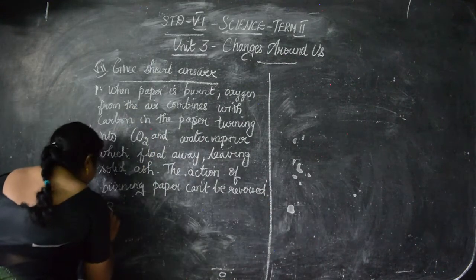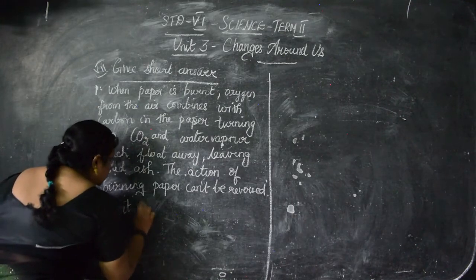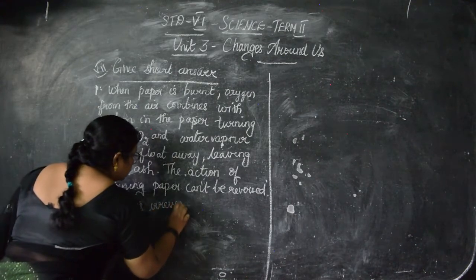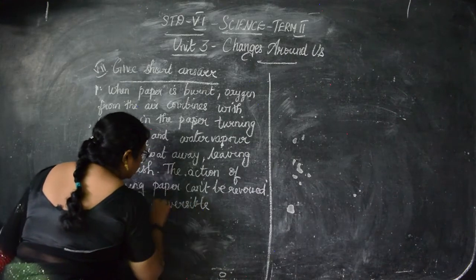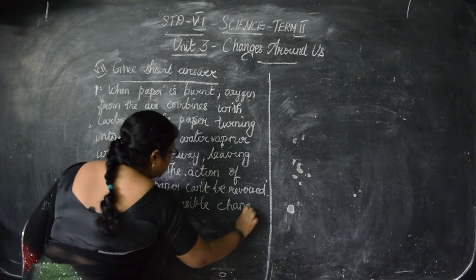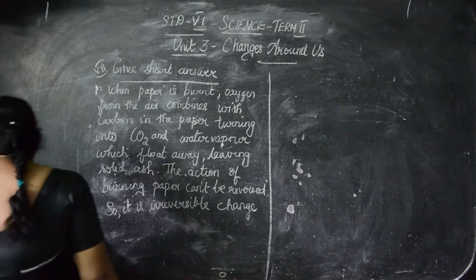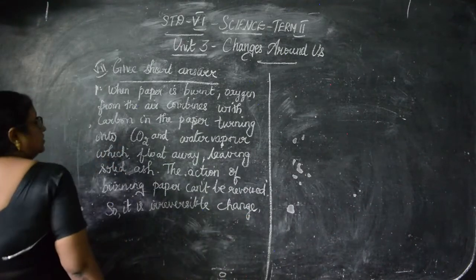So it is an irreversible change. Also, it is a reversible change.